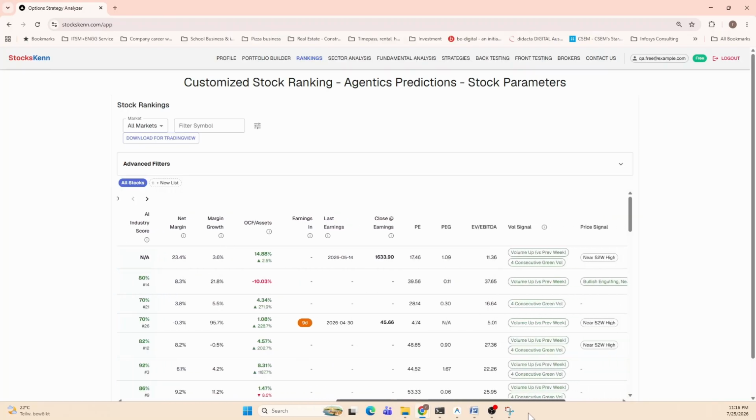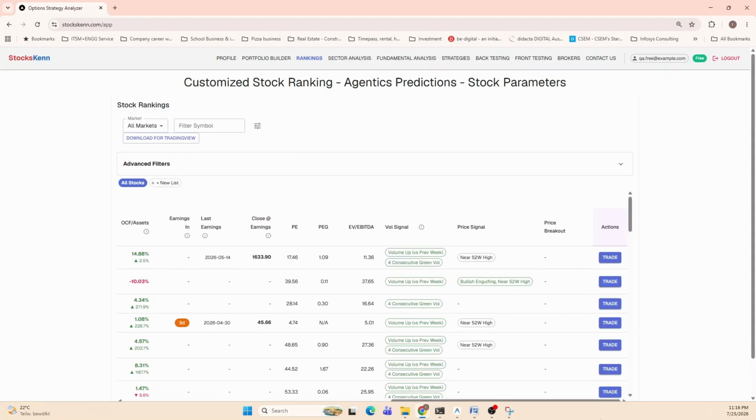Other few important ones which we have customized is volume signal. So it analyzes the volume and looks at some of the patterns in the volume. And mainly we are focused on weekly right now. So if this week's volume is more than previous week volume, then that highlights. Or if you have like 4 consecutive green volumes, that is highlighted, and so on.